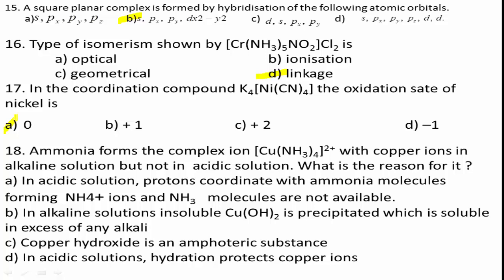Cu2+ ions in aqueous form, when treated with 4 moles of ammonia, form the complex ion. Therefore, the correct answer for this question is option A.